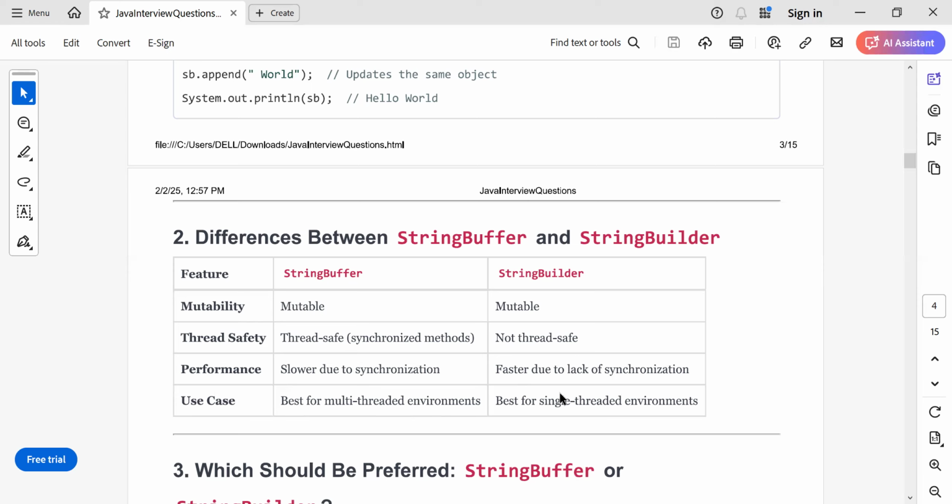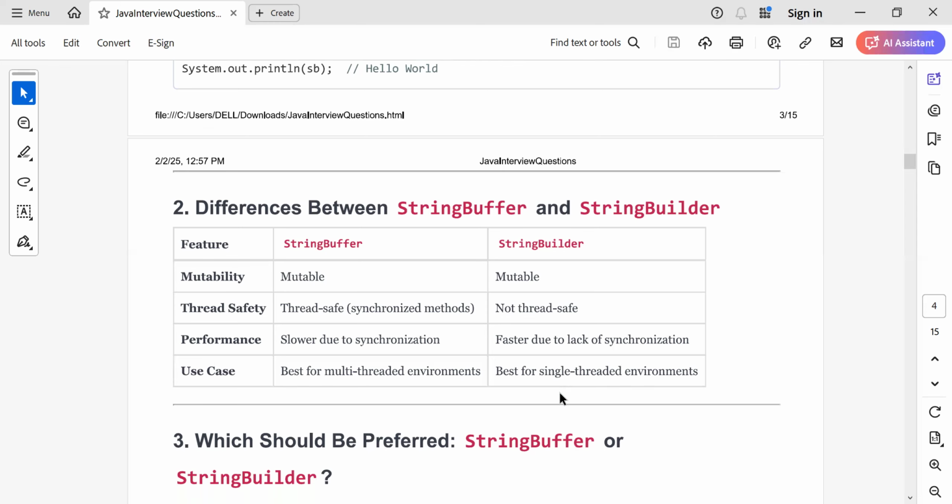And string builder is best for a single-threaded environment, where there is only one thread accessing; then you can go for string builder. So in summary, both of them are mutable. String buffer is thread safe. String builder is not thread safe. String buffer is slower. String builder is faster. For a multi-threaded environment, go for string buffer. And for a single-threaded environment, go for string builder. So that is about string buffer and string builder.